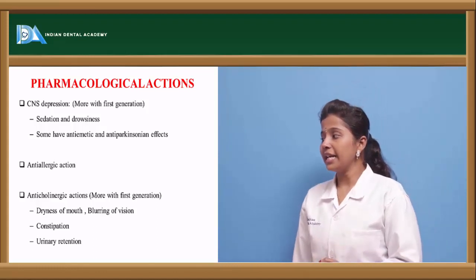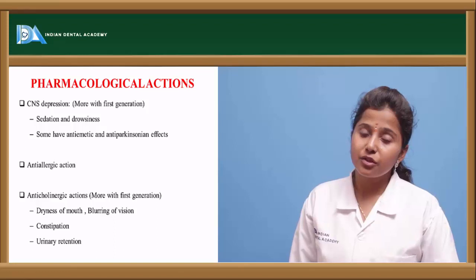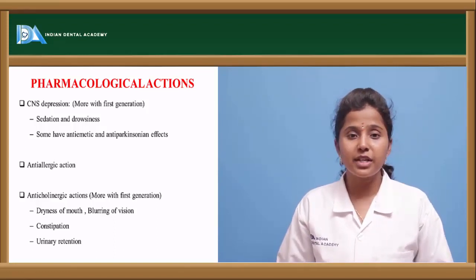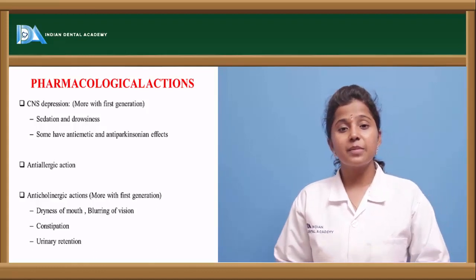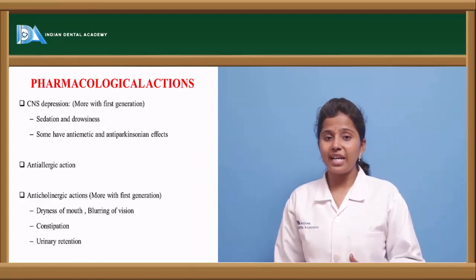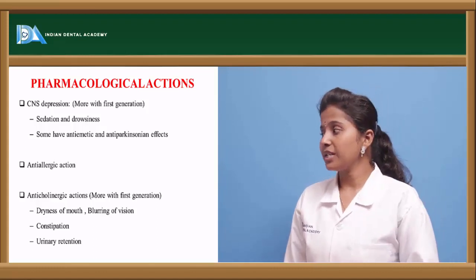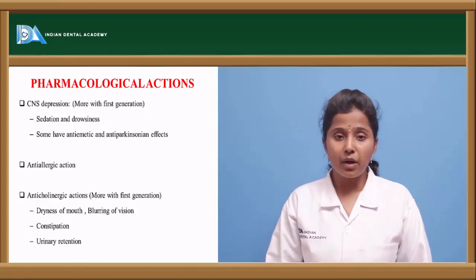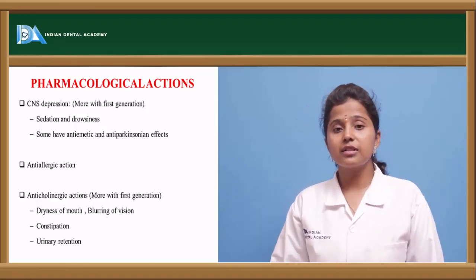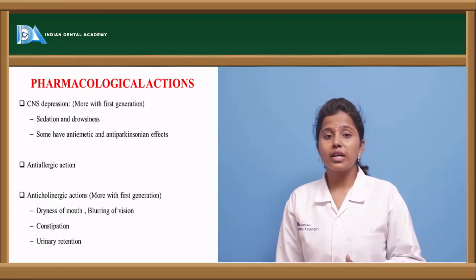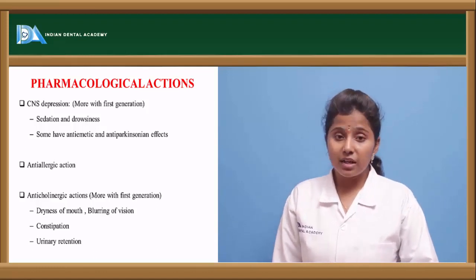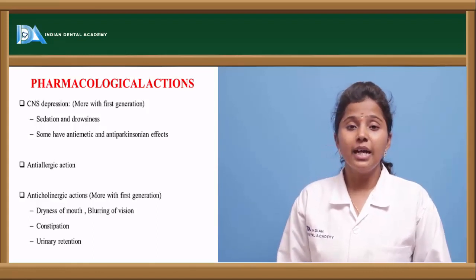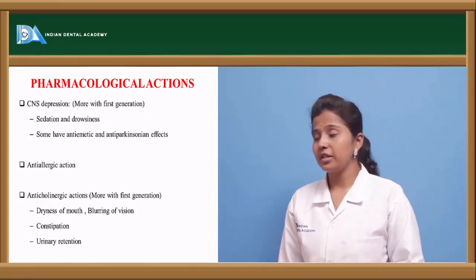And it shows anti-allergic actions. The main action of these histamine receptor antagonists is to antagonize histamine. When histamine is released, it produces allergic reactions, so these histamine receptor antagonists show anti-allergic effects. And the other one is anticholinergic actions. Anticholinergic actions include dry mouth, constipation, and urinary system variations. These are all observed when anticholinergic drugs are given. So these histamine receptor antagonists show this kind of anticholinergic reactions when they are administered into the body.